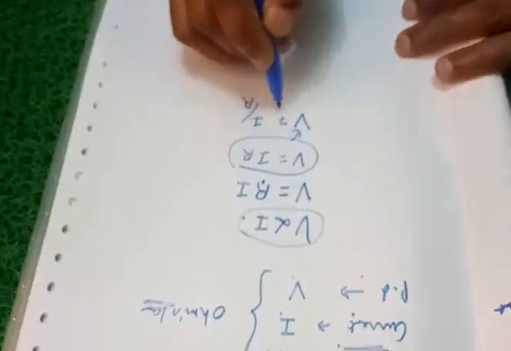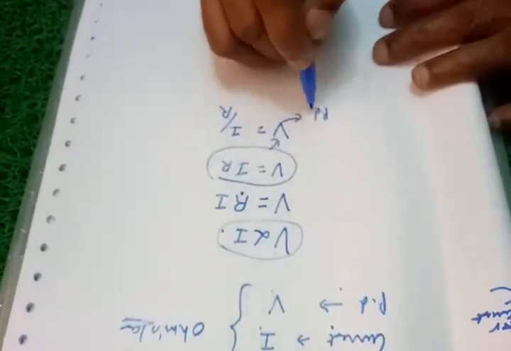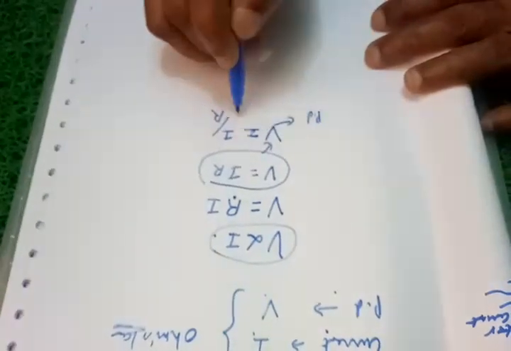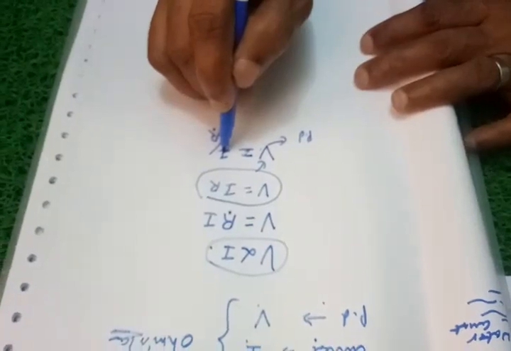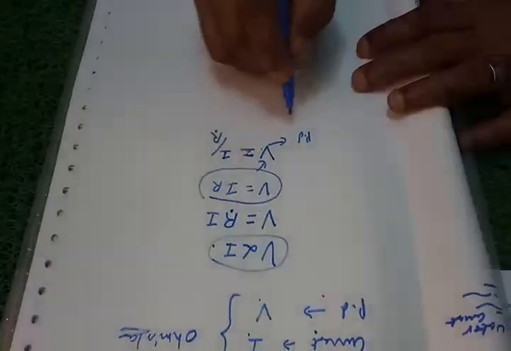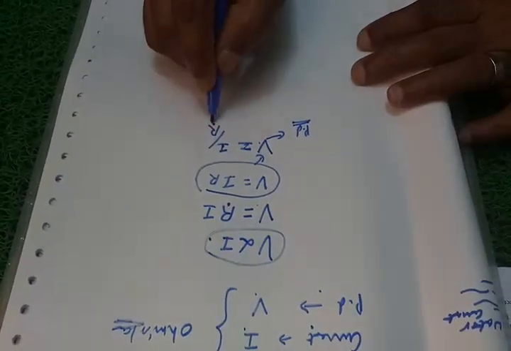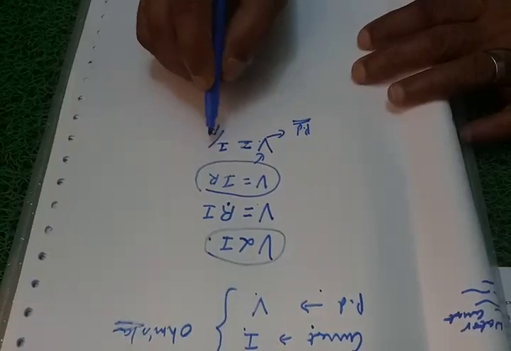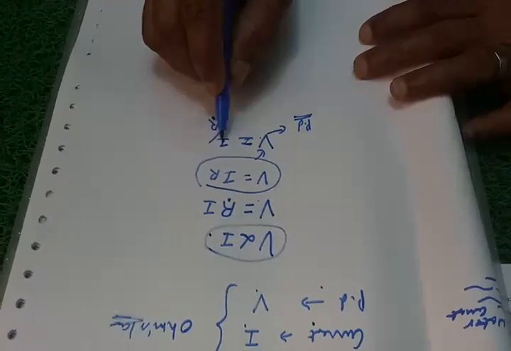When you change and write this equation, what are you going to get? This is nothing but the potential difference. Potential difference is inversely proportional to the resistance and directly proportional to the current flowing through it. So from Ohm's law, the result you can get is that the potential difference is inversely proportional to the resistance and directly proportional to the current flowing through the conductor.